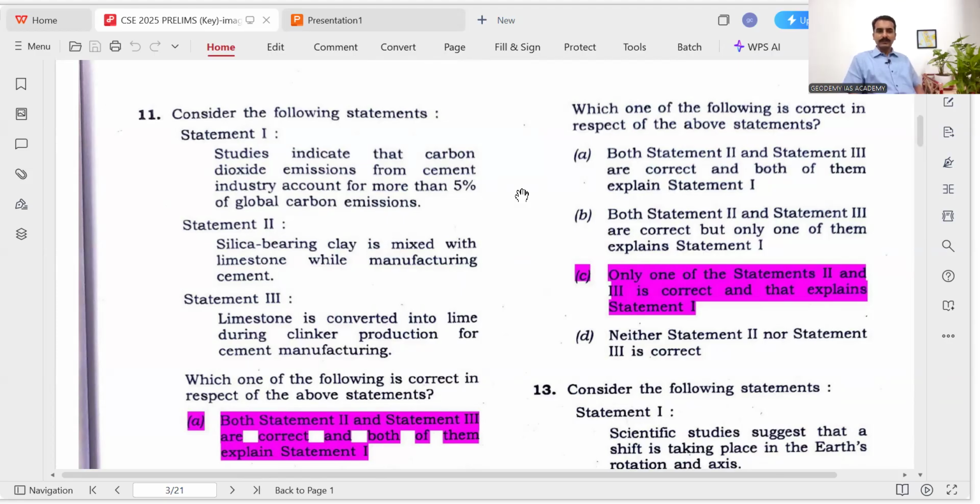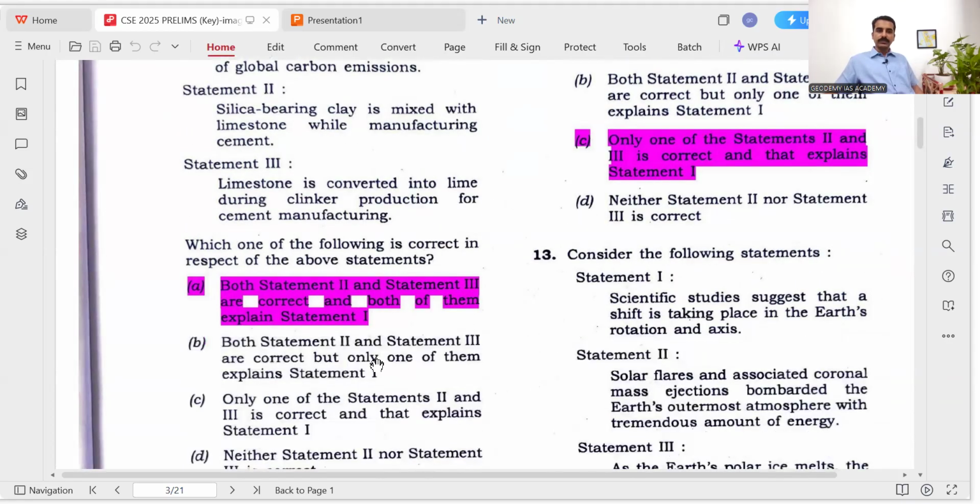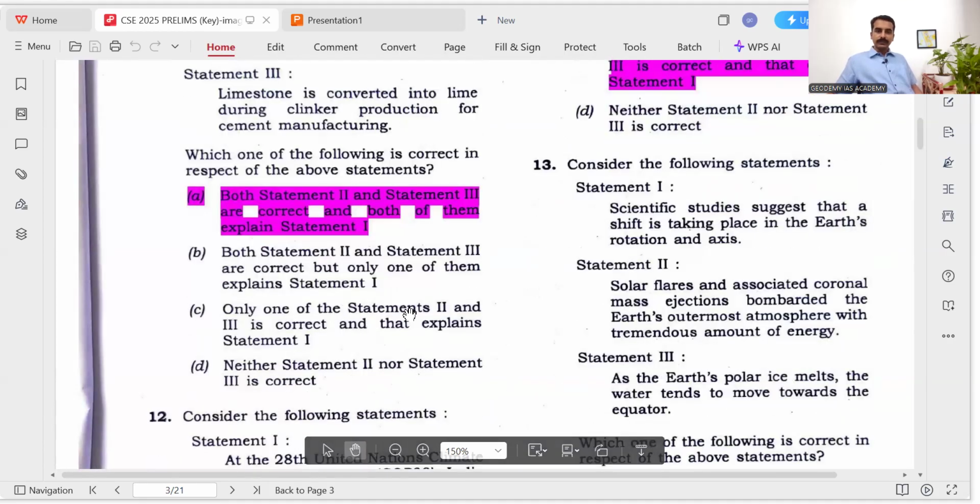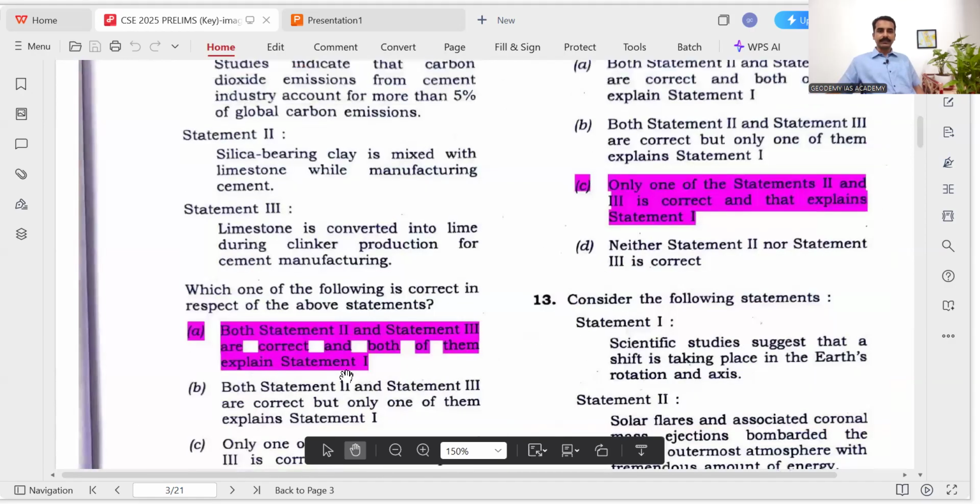The options: A, both statements 2 and 3 are correct, and both of them are correct explanations of statement 1. Option B, both statements 2 and 3 are correct, but only one of them explains statement 1. Option C, only one of the statements 2 and 3 is correct, and that explains statement 1. Option D, neither statement 2 nor statement 3 is correct.